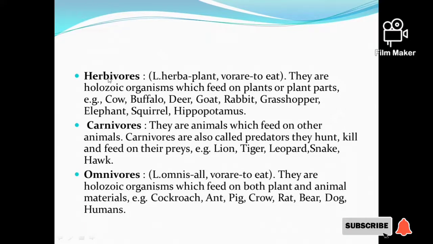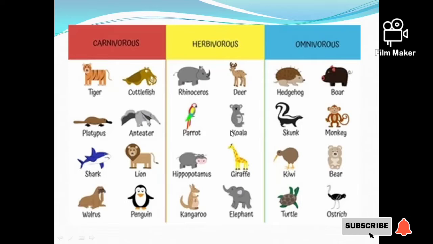The first type of holozoic nutrition is herbivores. Herbivore is a term where herba means plant and vora means to eat. So plant-eating animals are called herbivores. They are holozoic organisms which feed on plants or their parts. For example, in this figure you can see a list of herbivorous animals that eat only plants and their parts as food material. So they are called herbivores.